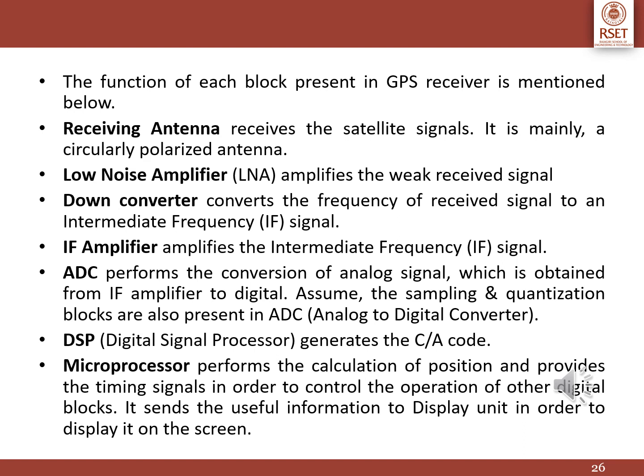The analog to digital converter converts the analog signal obtained from the IF amplifier to digital. The DSP, digital signal processor, generates the C/A code. The microprocessor performs the calculation of position and provides the timing signals in order to control the operation of the digital blocks. It will send the useful information to the display unit in order to display it on the screen.